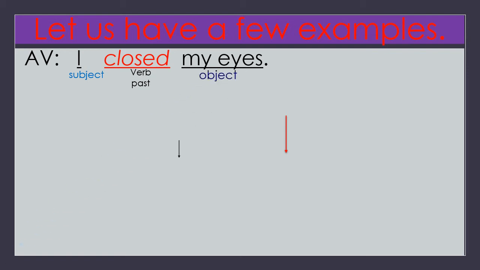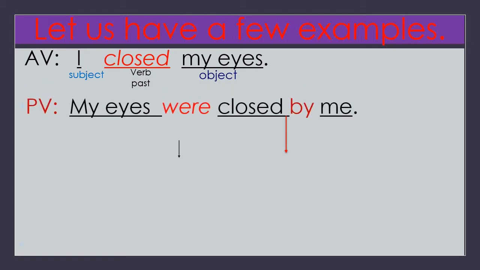My eyes, object. What's the change if we compare with the earlier example? In the earlier example, close, the verb is in present tense, but here closed, the verb is in past tense. Now let us see how we can change this sentence into a passive voice. See here. My eyes were closed by me.